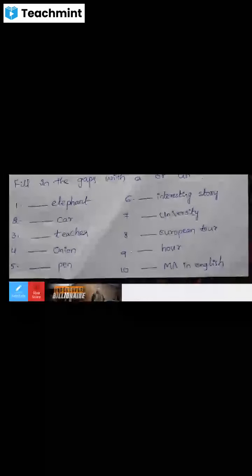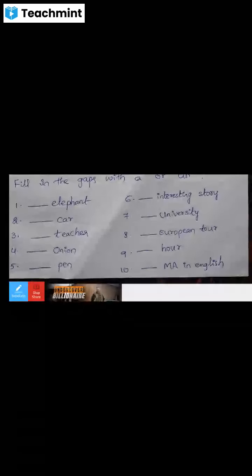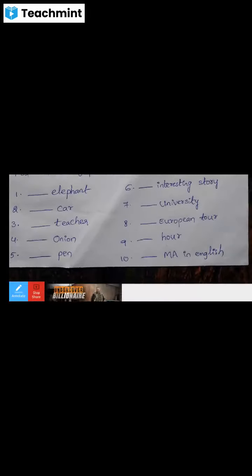Next, the ninth one, hour. Observe this word also. It begins with the letter h, but in the word hour, h is a silent letter.